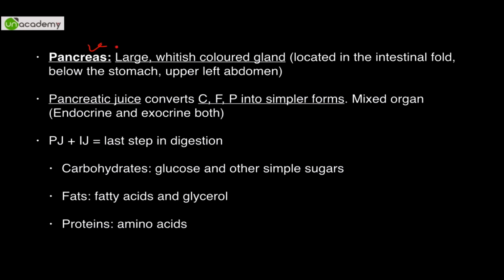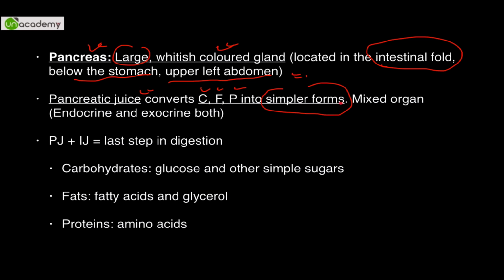Now the pancreas is a large whitish creamish colored gland which is located in the intestinal fold. You must have seen its location below the stomach, upper left abdomen. Okay, so this is the location of the pancreas. Pancreatic juice converts carbohydrates, fats and proteins into simpler forms. Okay, so it is a mixed organ that has both endocrine as well as exocrine portions.